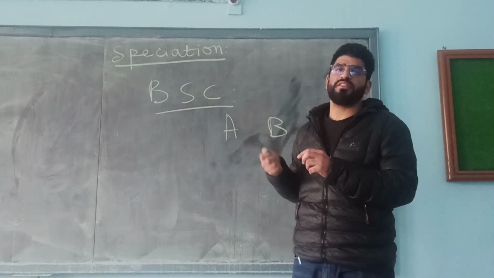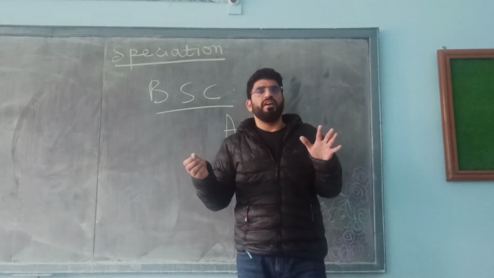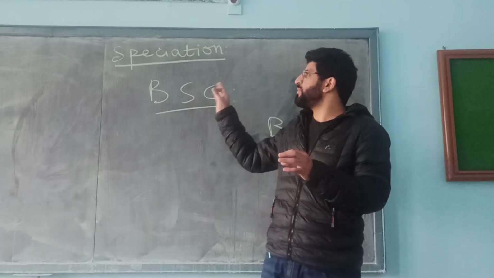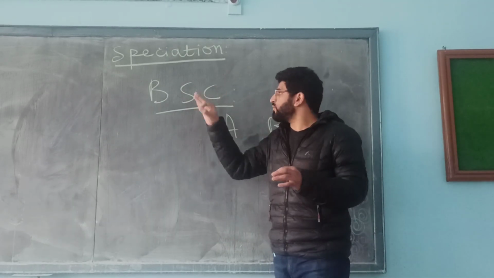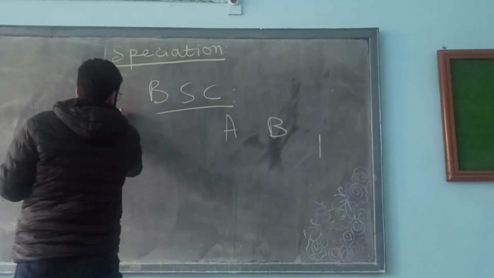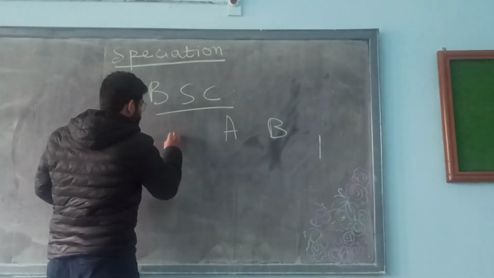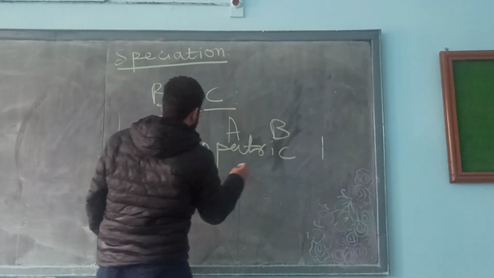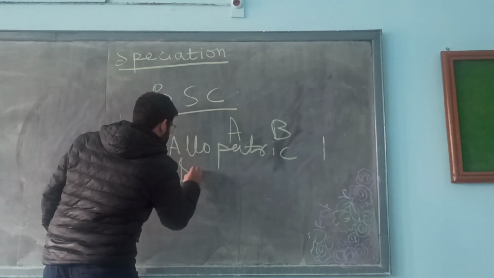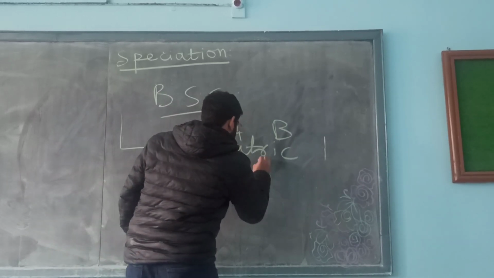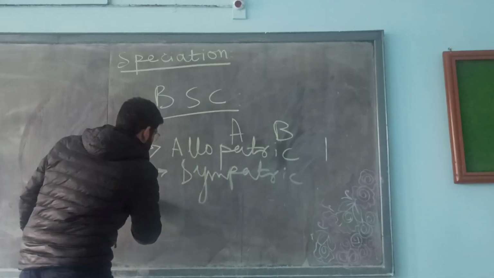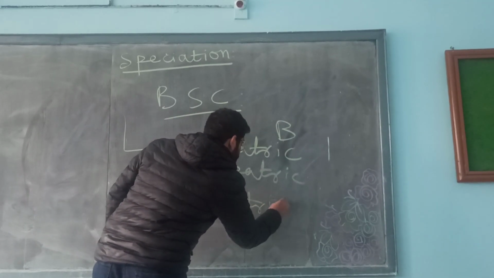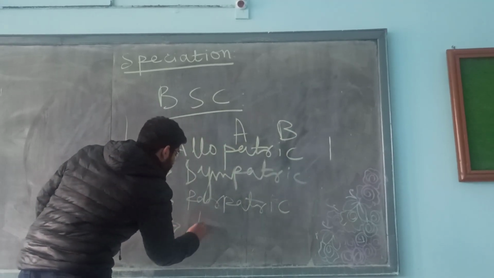Now coming to the process of speciation. Speciation is defined as the process of formation of new species from pre-existing species. This process of speciation is broadly categorized into four important types. One is called allopatric speciation, second is sympatric speciation, another is parapatric speciation, and the last one is peripatric speciation.